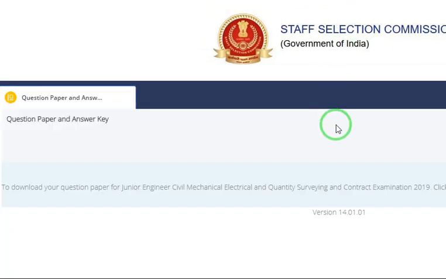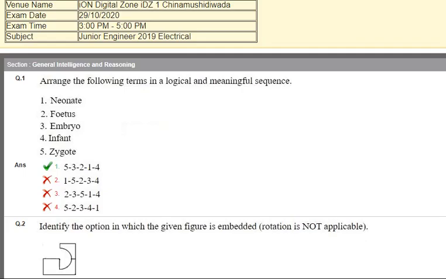After entering the roll number and password, the next page will appear like this, with the question paper and answer key. To download your question paper for Junior Engineering Civil, Mechanical, Electrical, you have to click here. A click here button will be there below that. You have to click on the click here button, and then you will get the question paper in this way.